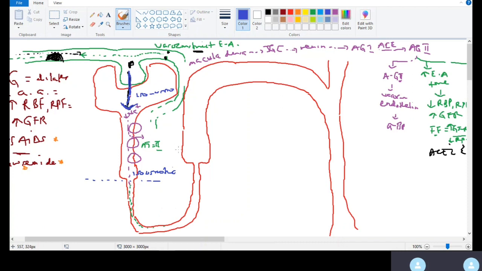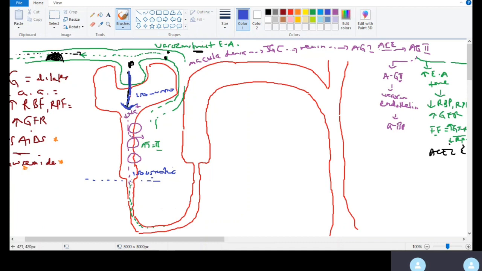At the PCT we do what is called isoosmolar reabsorption of sodium and water. We are reabsorbing the same concentration of solute, sodium, and the same concentration of water. So the solution that remains will still be isoosmotic, the same concentration as plasma. Are we on the same page? So far, so good?